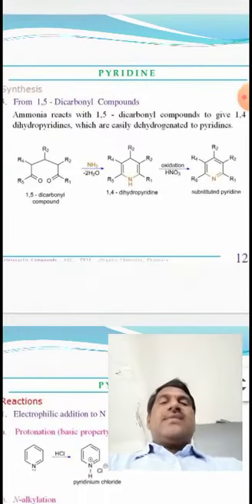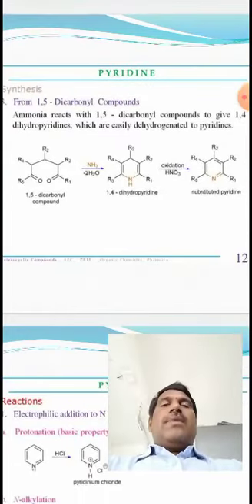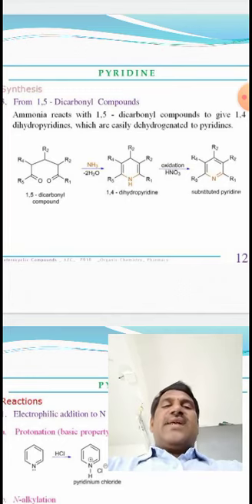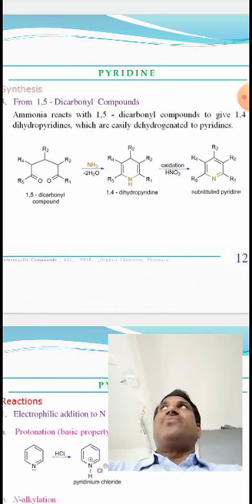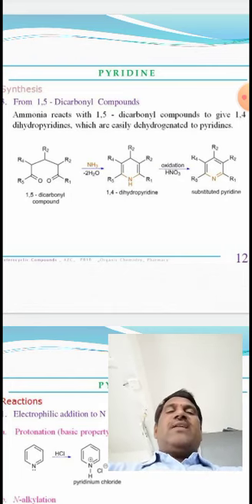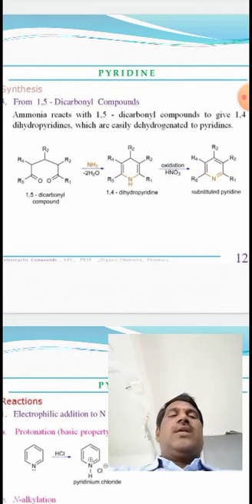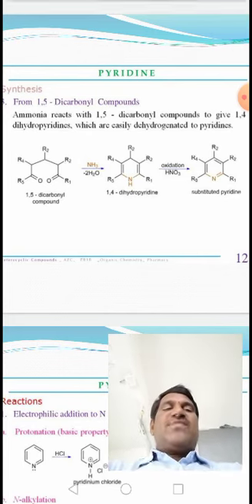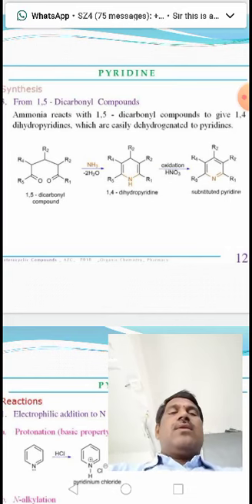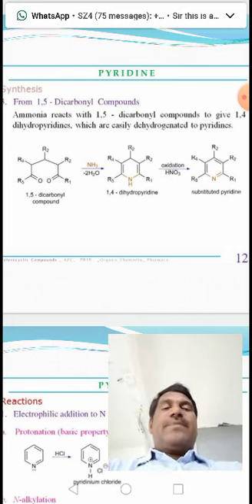Another synthesis is that pyridine is synthesized from 1,5-dicarbonyl compounds. You can take the 1,5-dicarbonyl compound, react it with ammonia, followed by an oxidation reaction in the presence of HNO3. You can get the substituted pyridine.